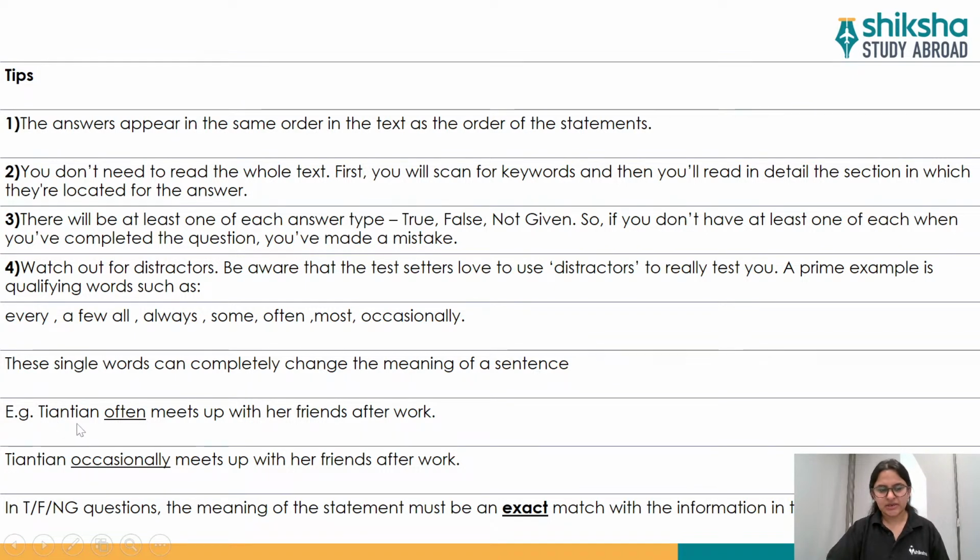Example, Tian Tian often meets up with her friends after work. Now, often has been replaced by occasionally. So, often and occasionally, these are quite contradictory or opposite in nature. Hence, you can see that the complete meaning or the complete significance of the sentence has changed. Right? Now, in true false not given questions, the meaning of the statement must be an exact match with the information in the text to be true.